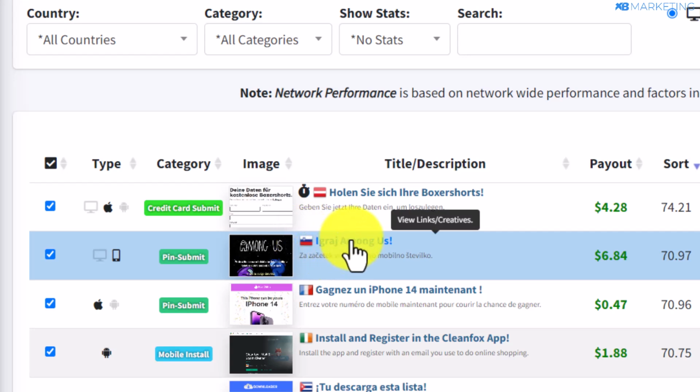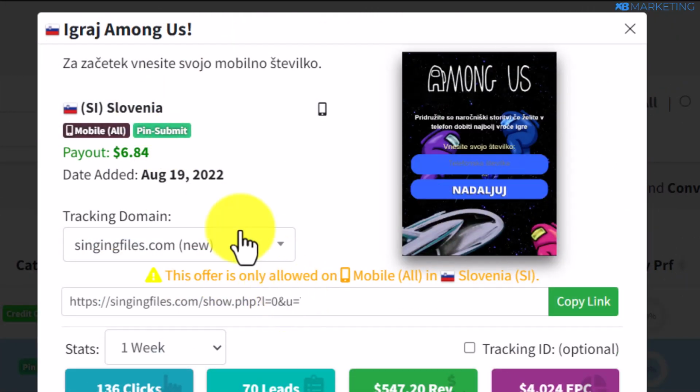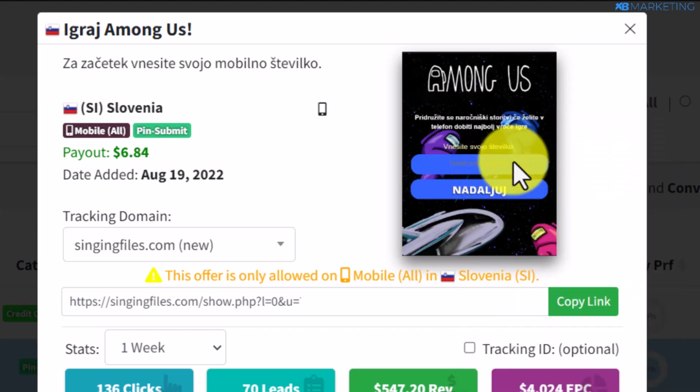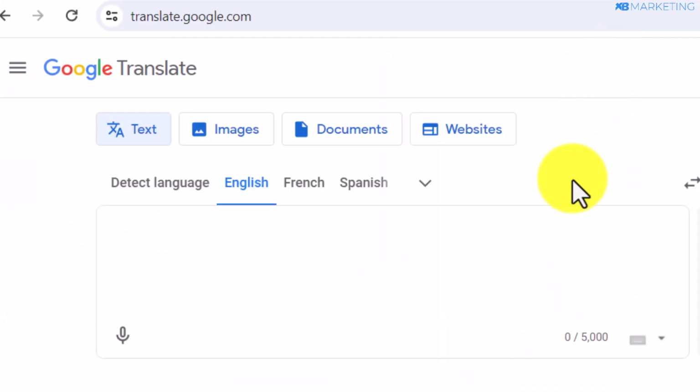If you open the offer, you are going to see all the information about the offer. This is the title of this offer. And now most people don't understand the language, and all you need to do is very simple. You want to right click and save the image to your device.